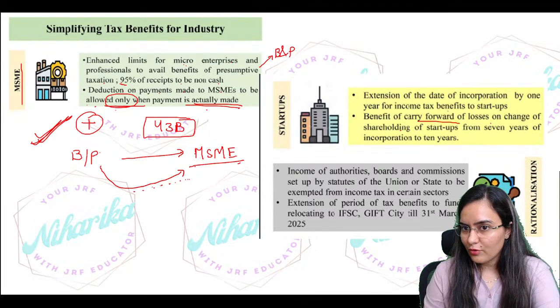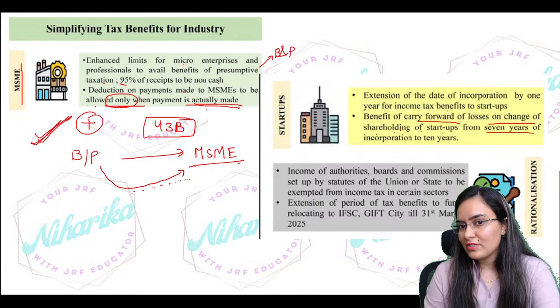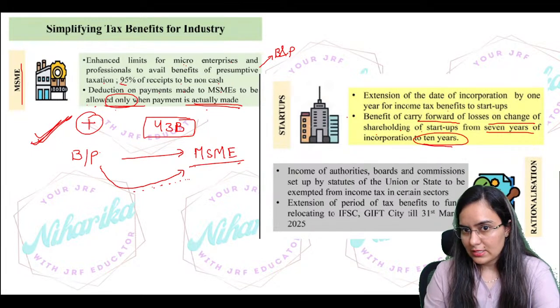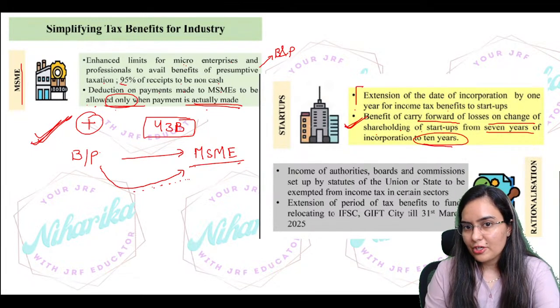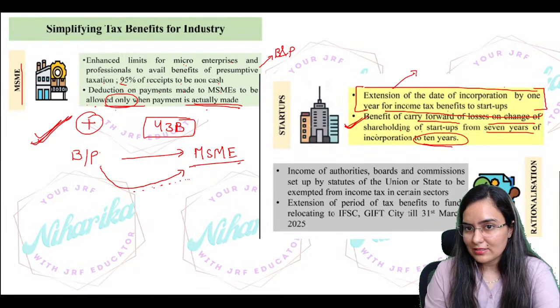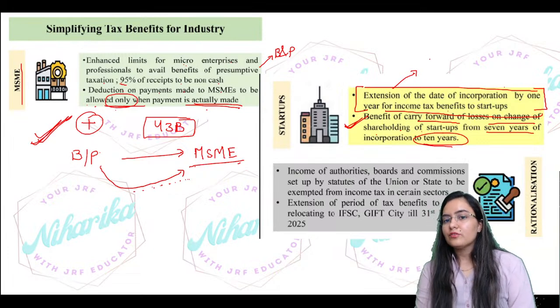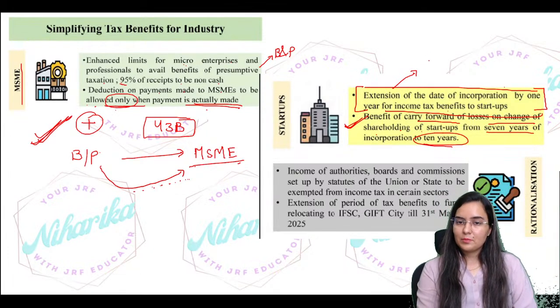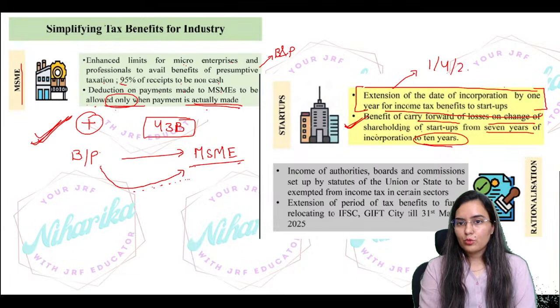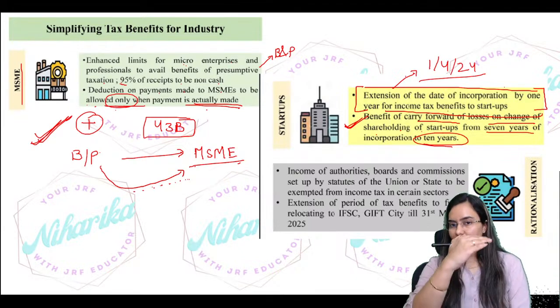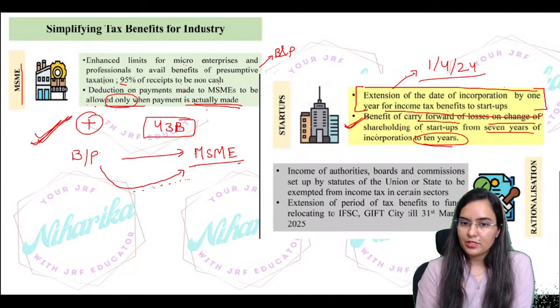Okay, for startups, you have already done that carry forward of losses on the change of shareholding of a startup goes from 7 years to 10 years. This point you have not done: extension of the date of incorporation by 1 year for the income tax benefit. That means you can take one more year of extension for incorporation for the income tax benefit for startups. So now up to 1/4/2024 you can do the extension in the incorporation.